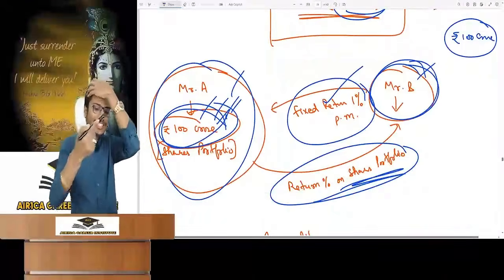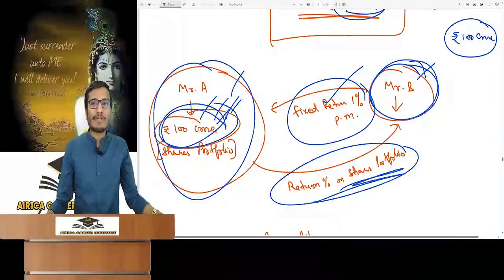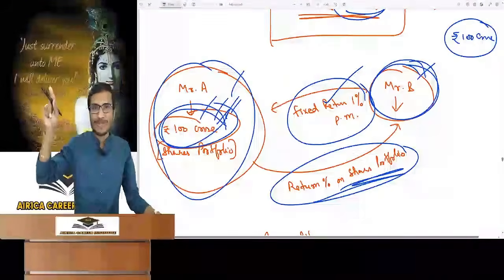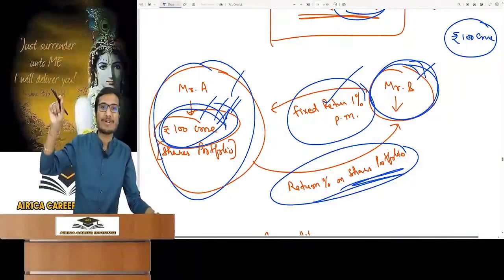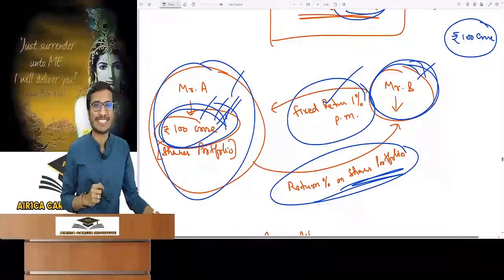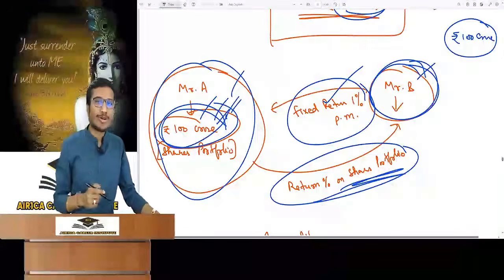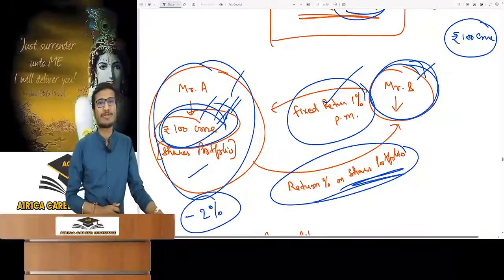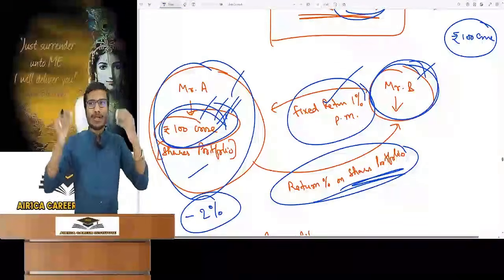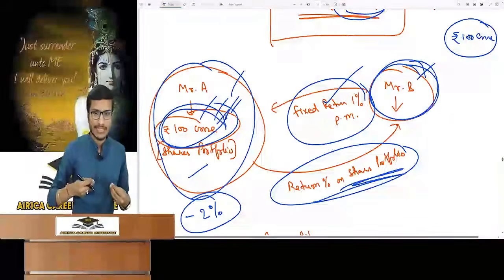Mr. B thought I will get a good return on the shares portfolio, so let's give him a fixed percent. After a month, there is a return of 0.2%. How much is 0.2% of 100 crores? 20 lakh. Mr. B will get 20 lakh, and how much will he pay Mr. A? 1 crore. It can be a loss also. If you think a little more, there can be a negative return in the shares portfolio. Assume there is a negative return of 2%. In this case, Mr. A will get a fixed return of rupees 1 crore at the end of 1 month from Mr. B.